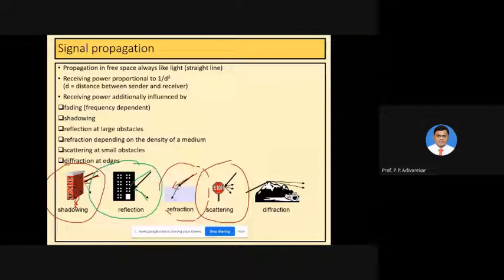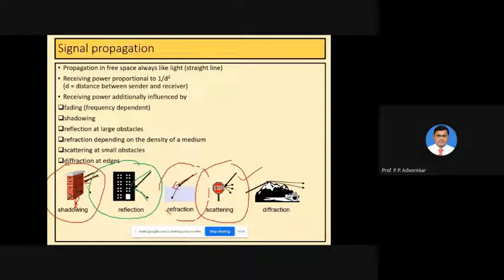The next factor that affects signal reception is known as scattering. You can see the fourth diagram here, this one. There are many obstacles present in the medium, like a small lamp post or signals or boards present on the road.